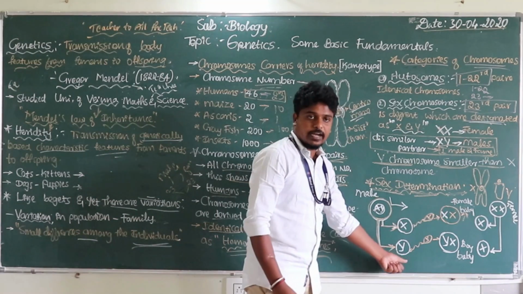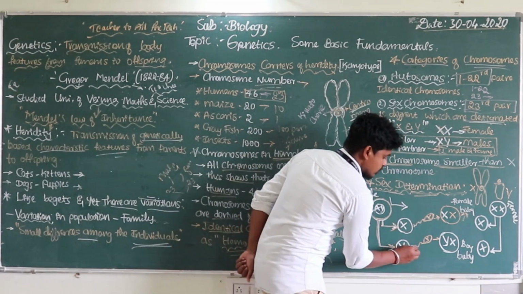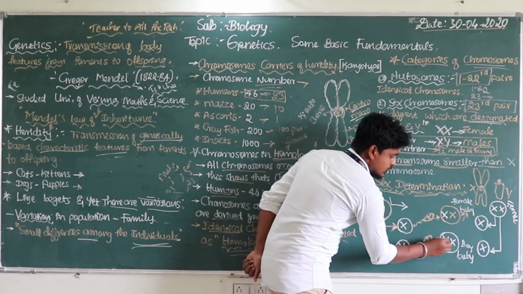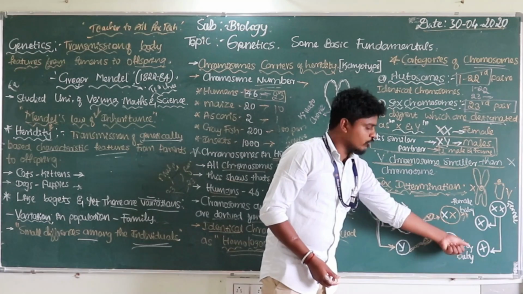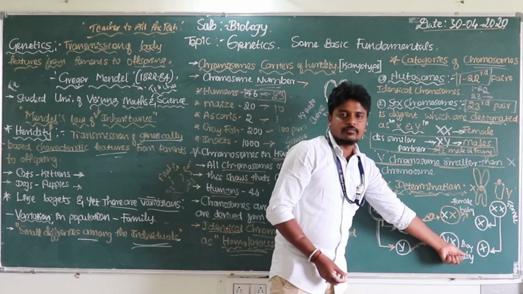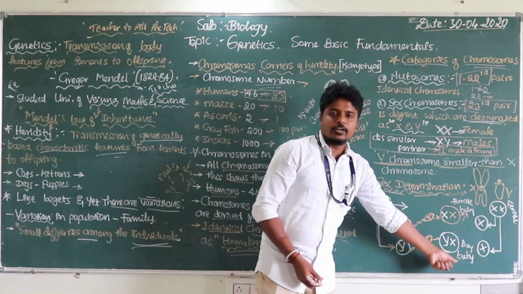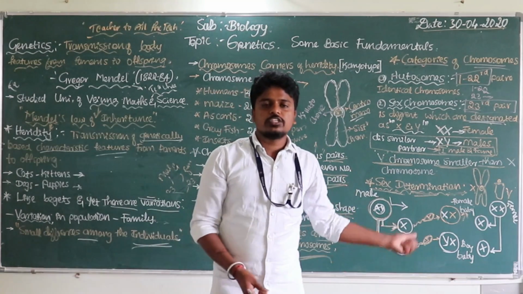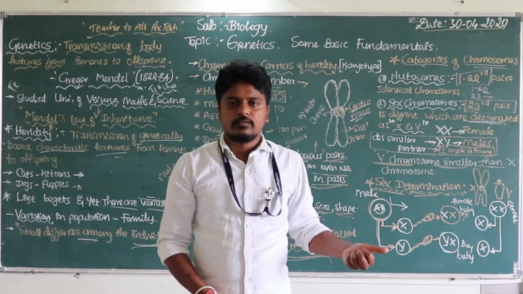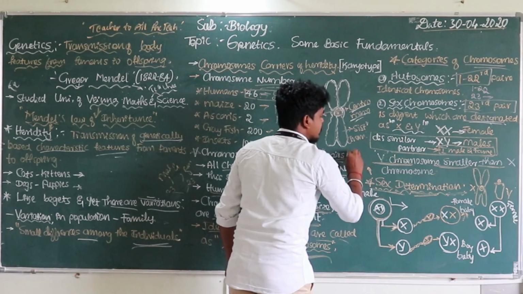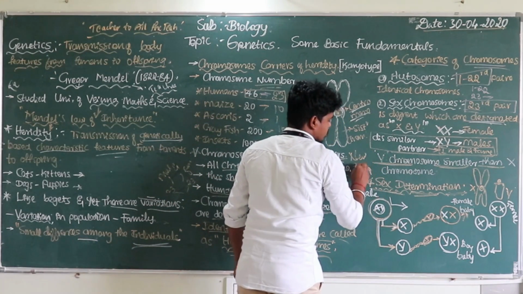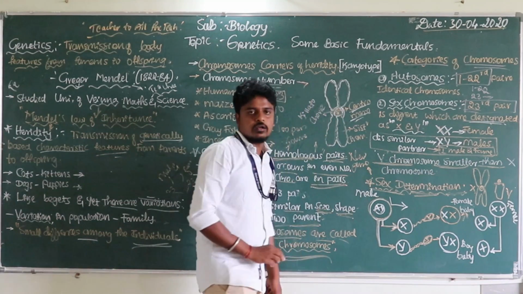And the Y sperm, on fusion with the female X, gives X and Y, the indication of the male or boy baby. So this is the formation of the sex of the new generations. Have you understood?